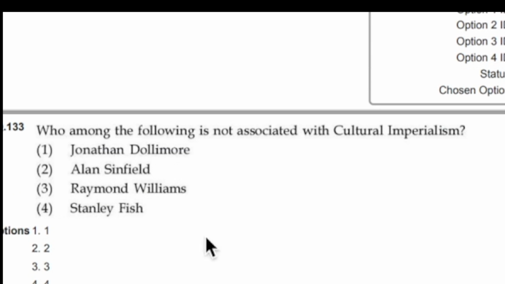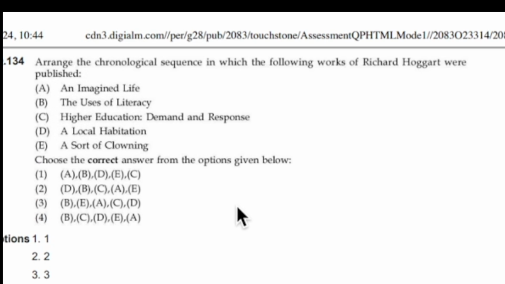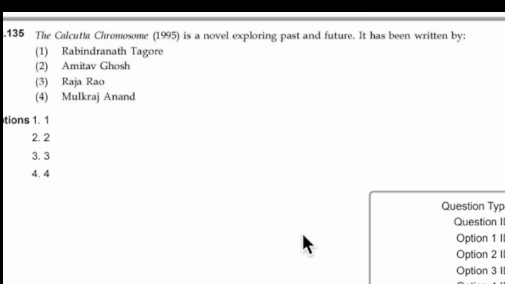Okay, that's enough. Again, all these are works from literary theory. You see, almost 30 to 40 questions are coming from literary theory. Again, this is from literary theory. The Calcutta Chromosome is a novel exploring a mystery. You simply have to remember the titles of these works. Rabindranath Tagore has written a lot of works, so you have to remember the titles. Remember the titles of Amitav Ghosh, Raja Rao, and Mulk Raj Anand. At least remember the titles, and then you can move on to the next thing.